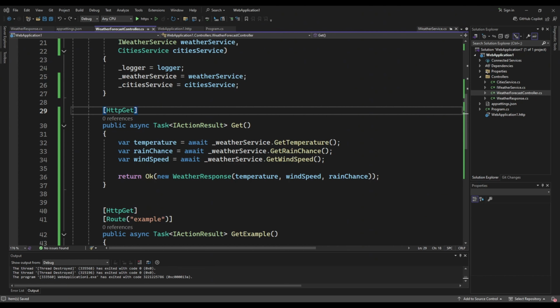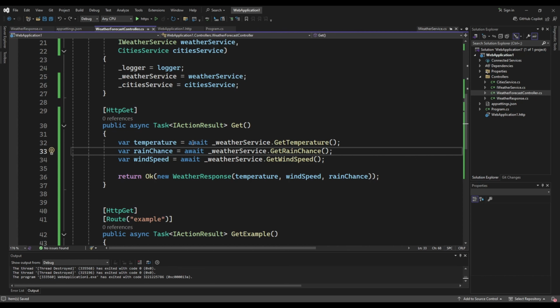Juniors and even mid-developers don't fully understand how async await works. At first view it seems simple: you just await stuff and you get it. But in this situation it's totally wrong, because each of these methods, to get the temperature, the rain, and the wind speed, are not dependent on each other. So you don't need to await the result immediately. Let's say each of these methods takes 2 seconds to execute.